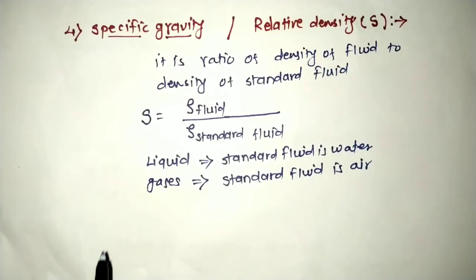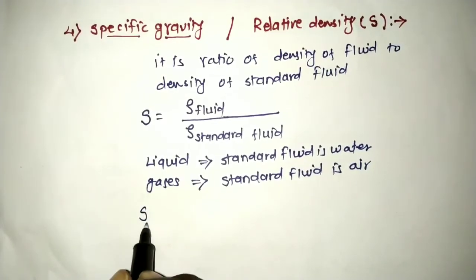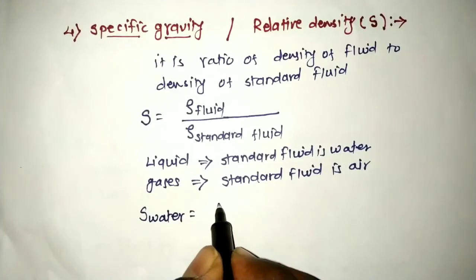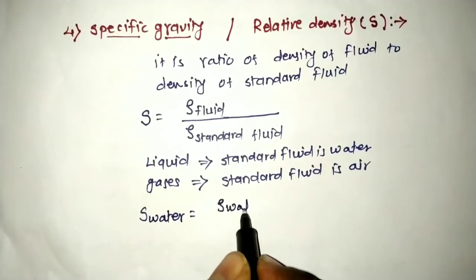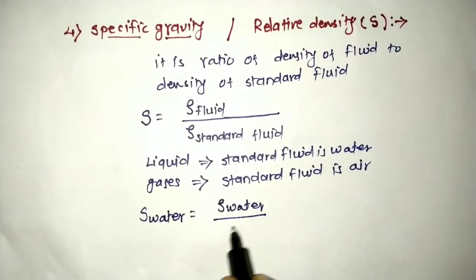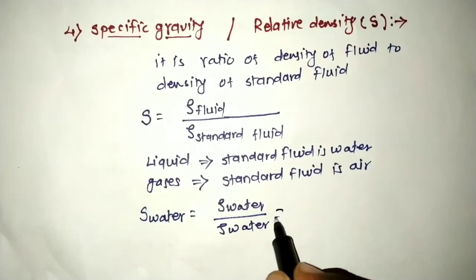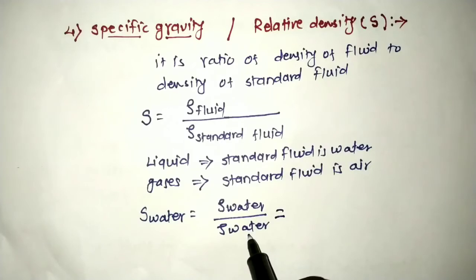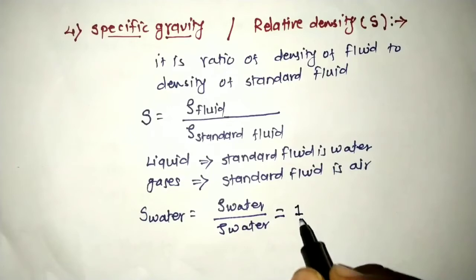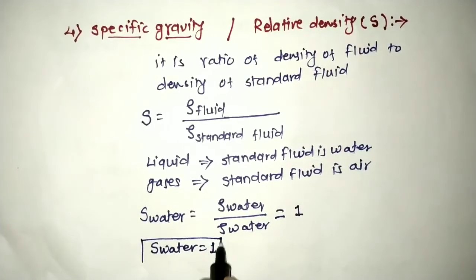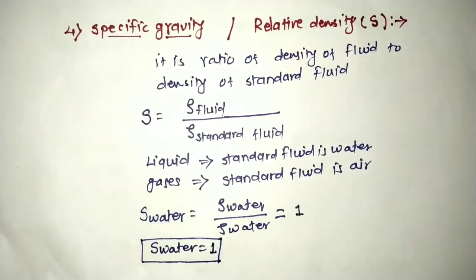From the above formula we can calculate the specific gravity of water. This is written as density of water divided by density of water. Here the density of water and density of water get cancelled. So it equals 1. So the specific gravity of water is 1. This is again a standard value that we must remember.